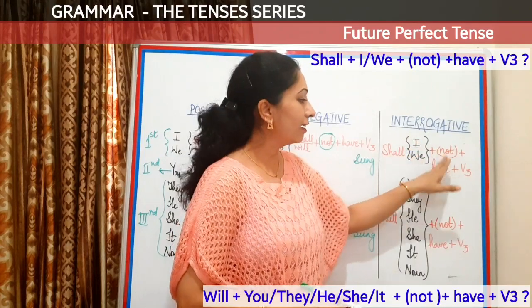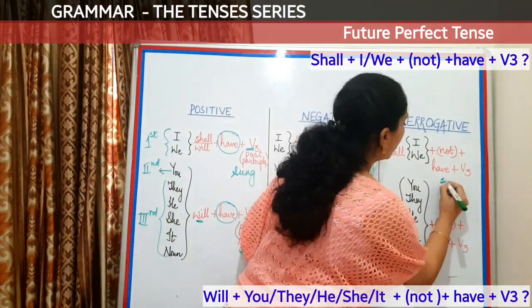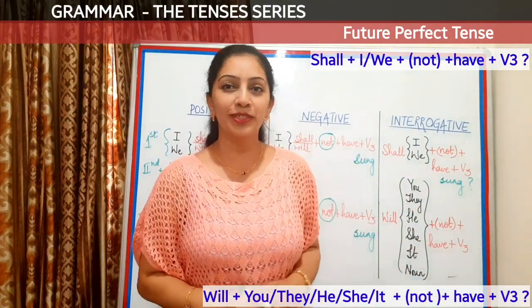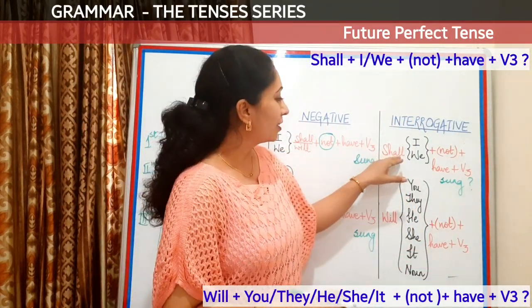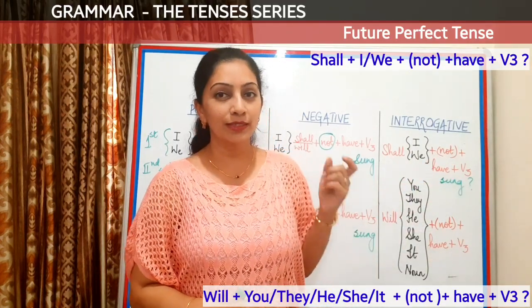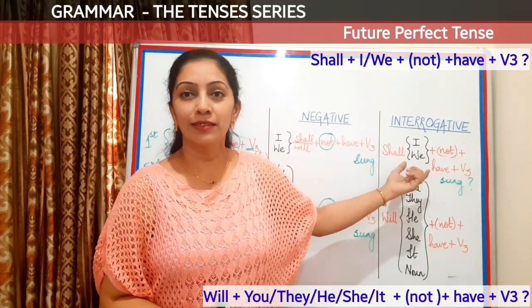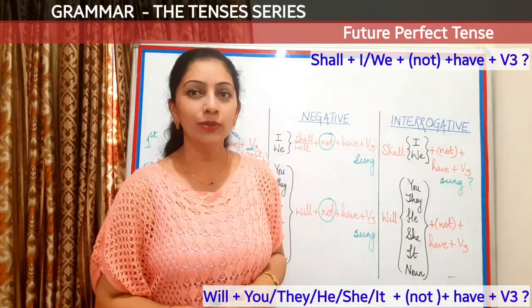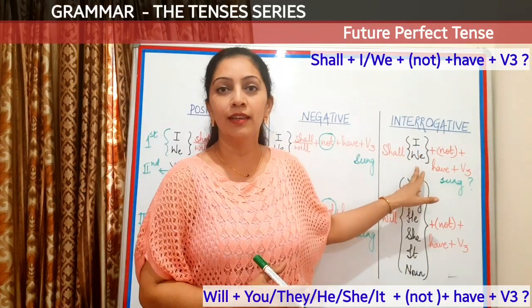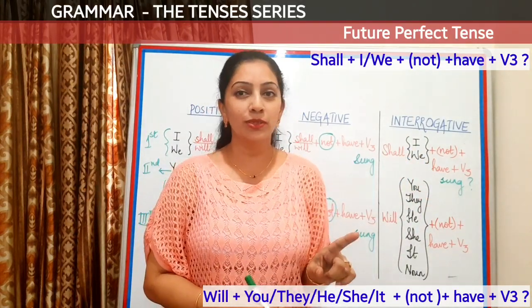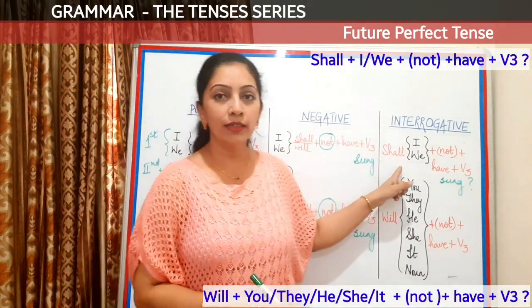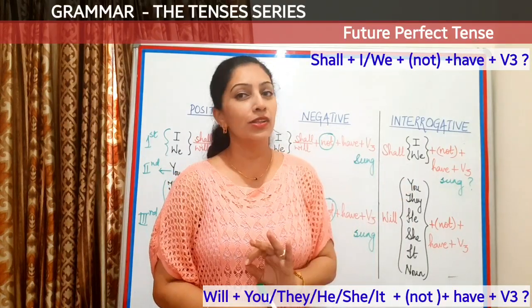Shall I have sung? Now because this is an interrogative sentence, we must not forget to put a question mark. Next, shall we not have sung? I had told you this concept in my last future continuous video also, that whenever we are making interrogative sentences with the first person, we will not use the word will like we have used here and here. But for interrogative, we'll use only shall and not will.